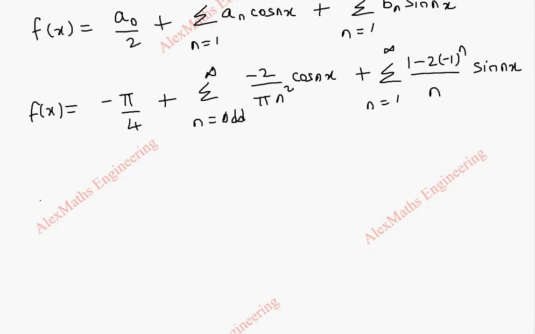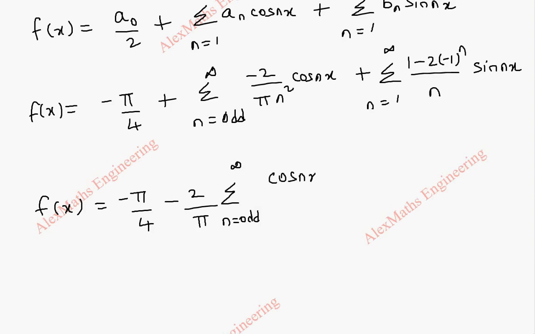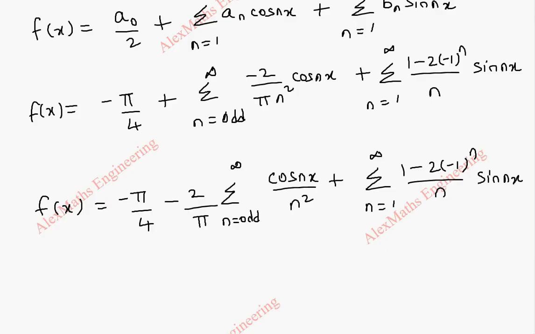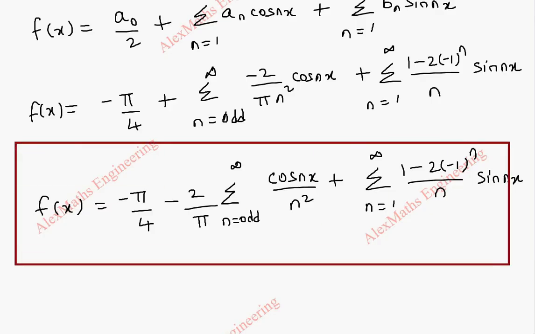Now f of x equal to, just a small rearrangement, minus pi by 4, and minus 2 by pi can be taken outside. We have summation n is equal to odd till infinity cos nx by n square, and here we can write as it is, summation n is equal to 1 to infinity 1 minus 2 into minus 1 whole power n by n into sin nx. So we got the Fourier series expansion formula.